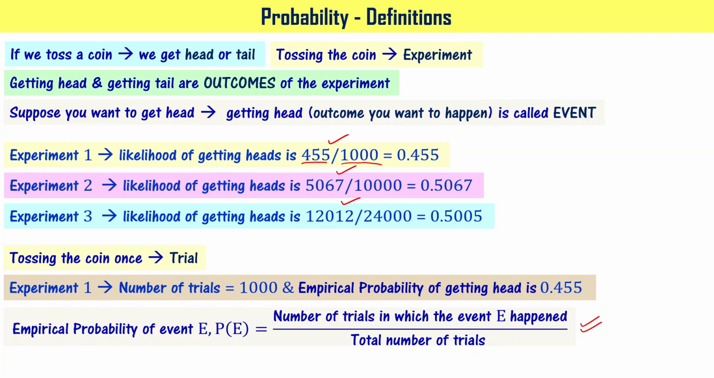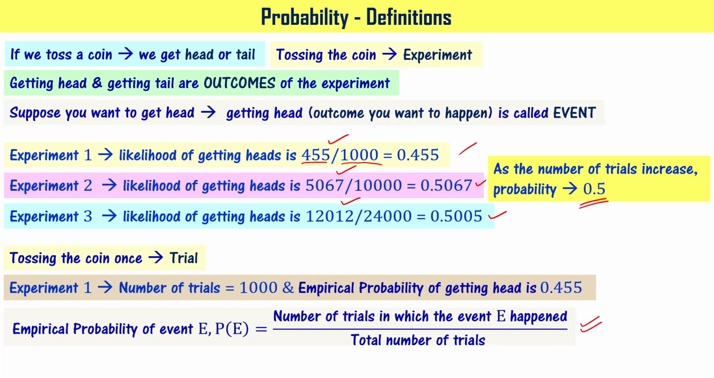Another point you want to note here is, as you see from the first experiment to the third experiment, the number of trials are increasing, right? Here it is 1000, here it is 10,000, here it is 24,000. The observation you make here is that as the number of trials increases, the probability is approaching 0.5. This 0.5 is called theoretical probability. You remember this. Whatever you have obtained using this particular formula are called empirical probabilities, whereas this number 0.5 is called theoretical probability. Let's understand theoretical probability as we go.